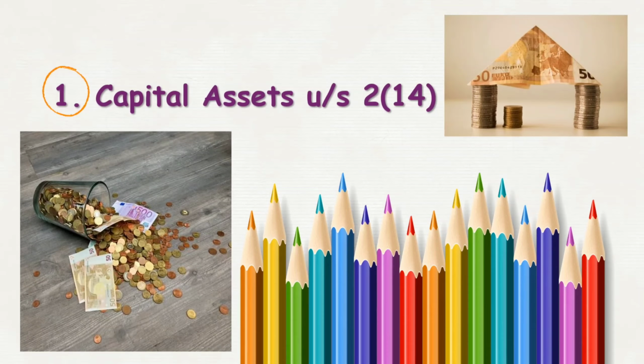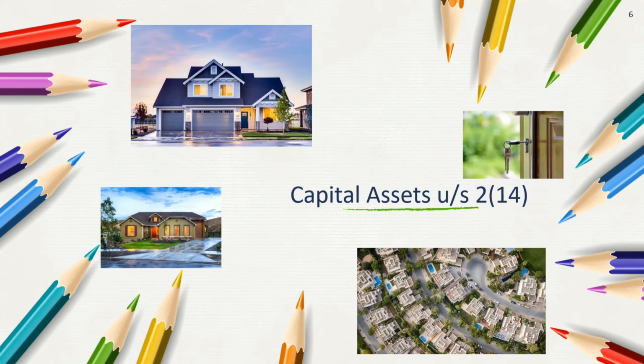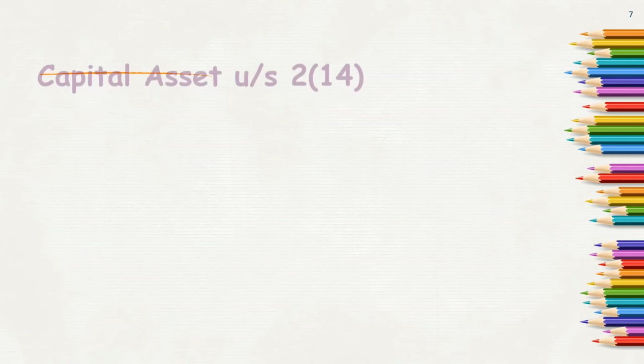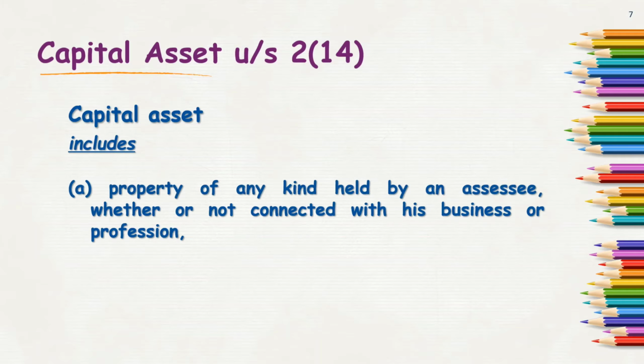What are capital assets? In lay language, it can be any bullion, jewelry, or money, whatever currency, real estate, or the house that we own, the farmhouse, guest house, etc. Now the actual definition. Capital asset under section 2 subsection 14 means any property of any kind held by an assessee, whether or not connected with his business or profession.